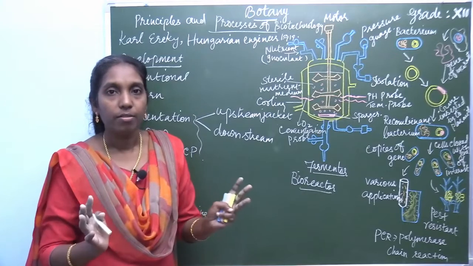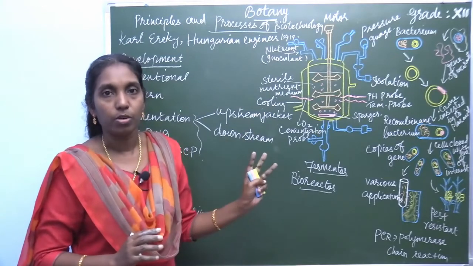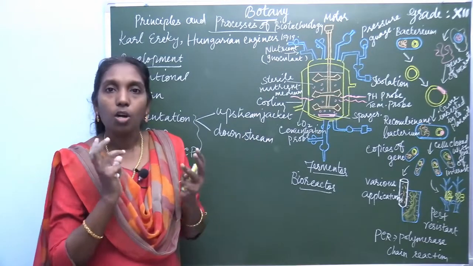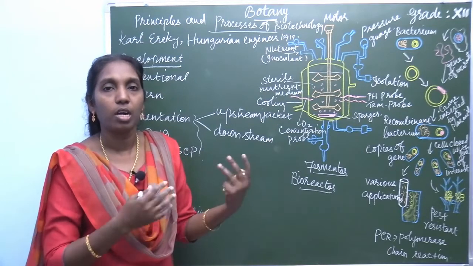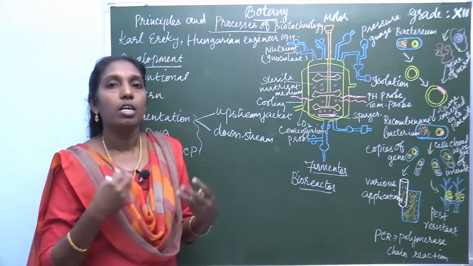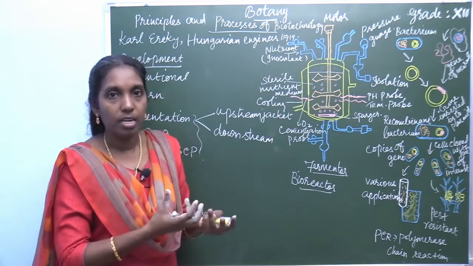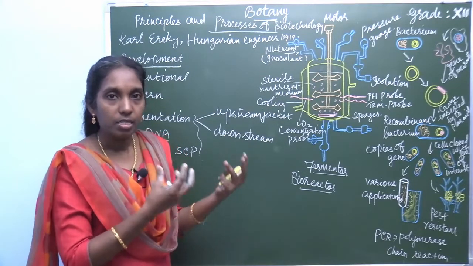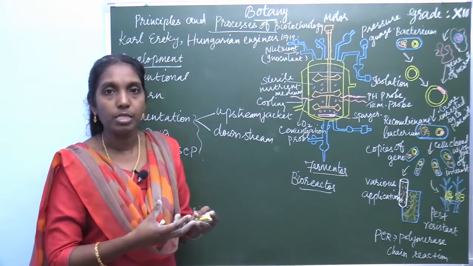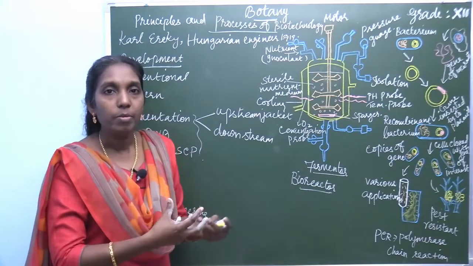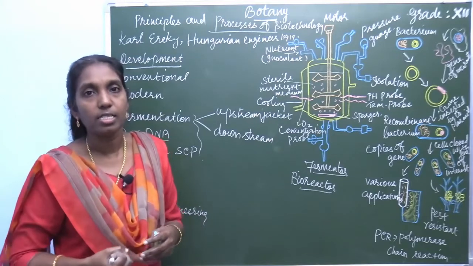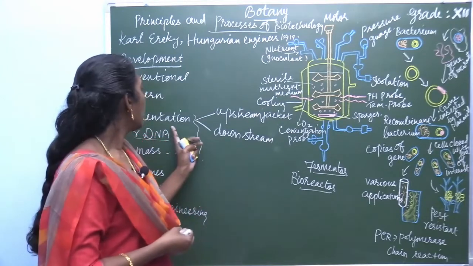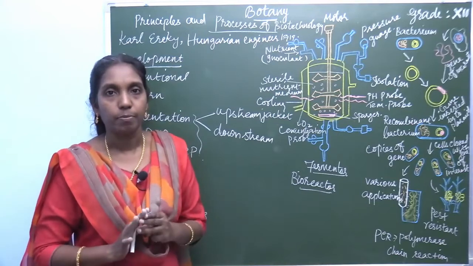So what is the main function of this fermentation process? The raw materials, either microorganisms or cells or tissue, animal cells or plant cells, or any other substances from organisms, are converted, and a greater value product is obtained due to this fermentation process.